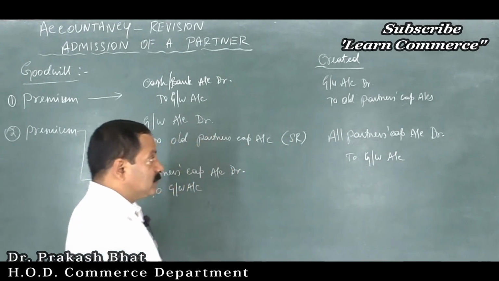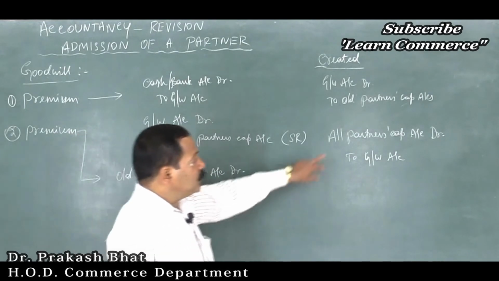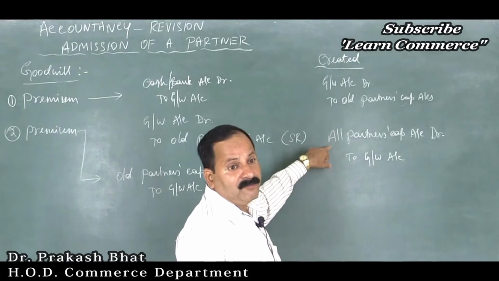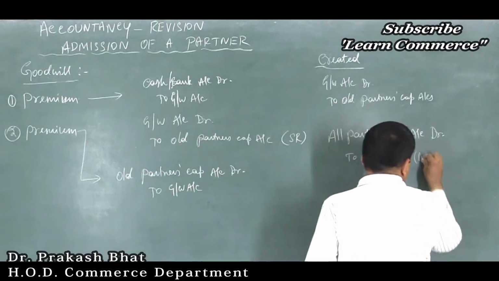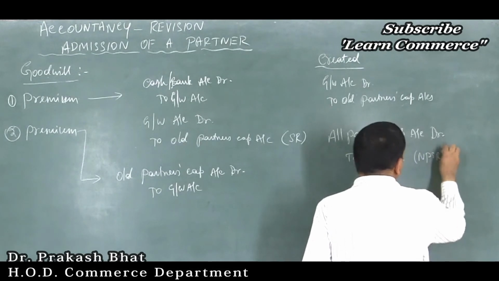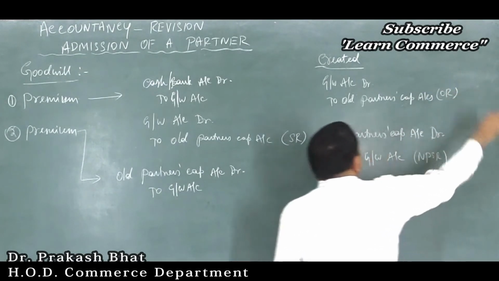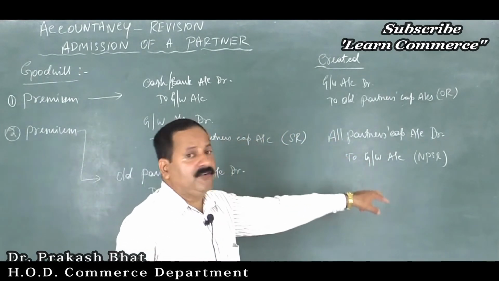Clear? All partners' capital accounts debit to goodwill account, including the new partner, friends. But in their new profit sharing ratio. Remember, the new profit sharing ratio here; old ratio for old partners only, so old ratio there, all partners here, so the new profit sharing ratio.